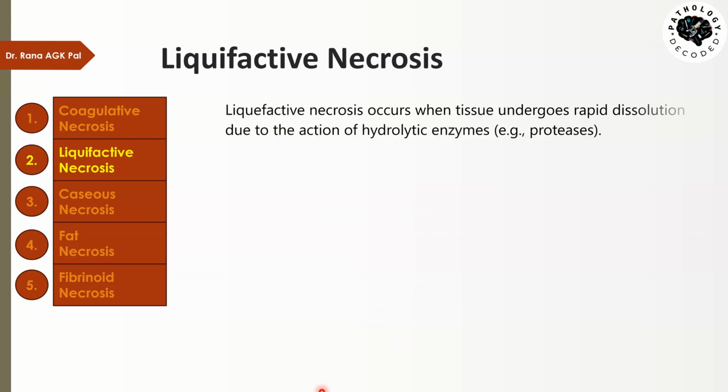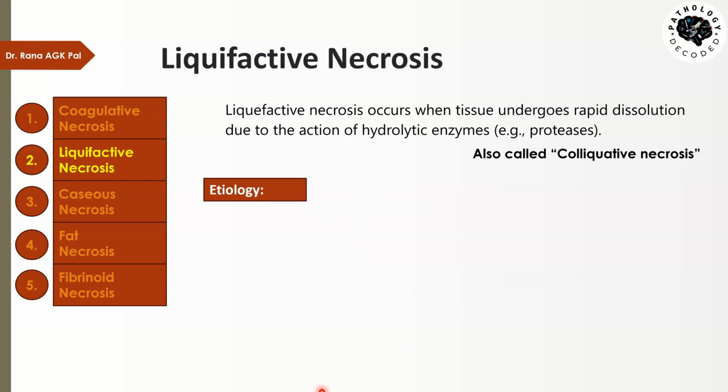Now, liquefactive necrosis occurs when tissue undergoes rapid dissolution due to the action of hydrolytic enzymes, for example, proteases. The cells' lysosomes contain digestive enzymes like proteases, collagenases, and various other enzymes. These enzymes are hydrolytic. That means they dissolve the structure to a watery form, and these are responsible for liquefactive necrosis. It is also called colliquative necrosis. Now, liquefactive necrosis, as the name suggests, is where tissue becomes liquefied.